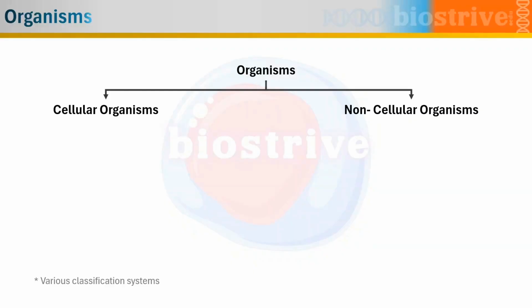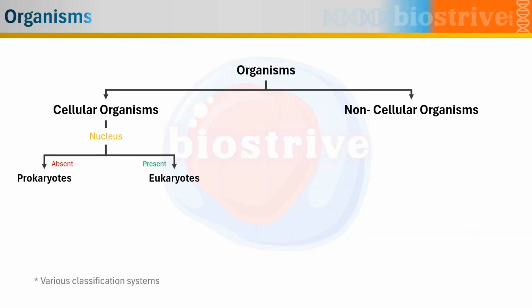If the nucleus is absent, we call them prokaryotes, and if the nucleus is present, we call them eukaryotes. The word pro means before and karyon means nucleus. So prokaryotes do not have a nucleus, whereas the term eu means true and karyon means nucleus. So eukaryotes have a true nucleus.